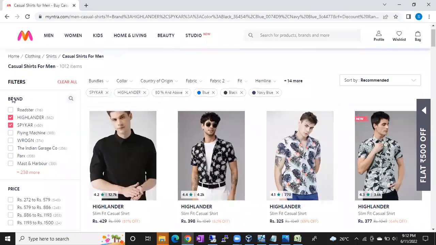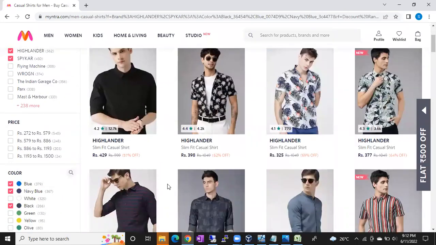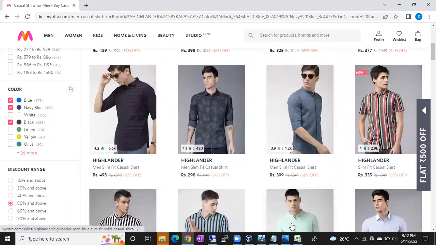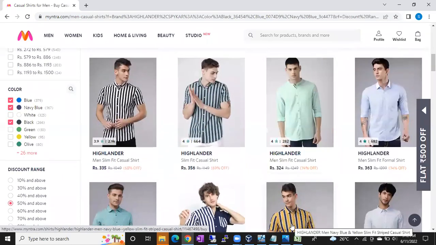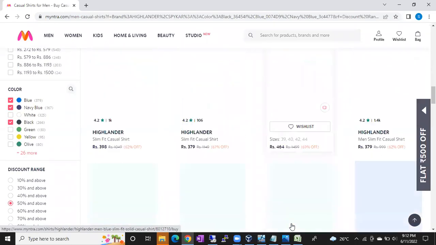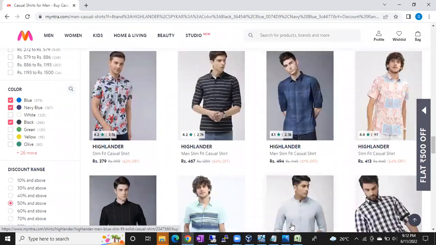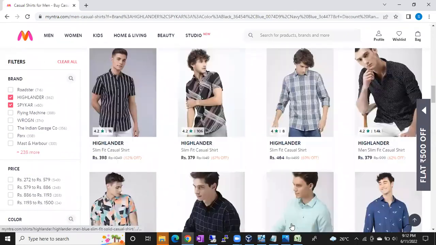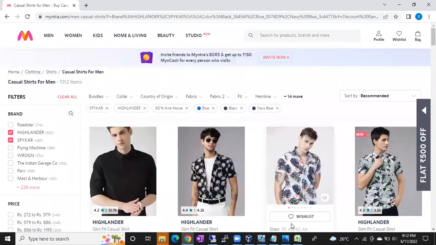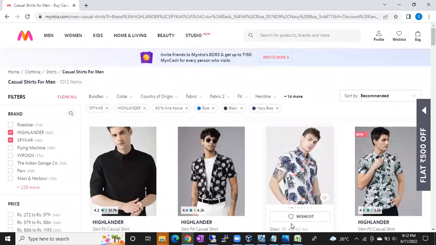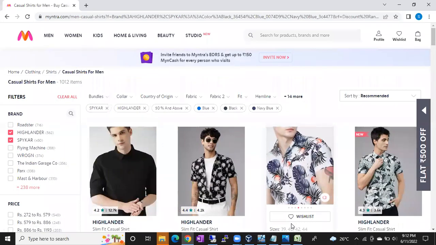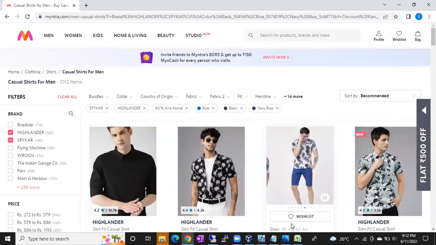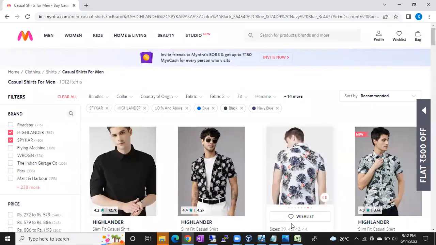Whenever you select each filter, it is filtering the records. Earlier, if you see, 1000 shirts are there. Now, it might be 200, 300 shirts. Based on your condition, the records you are able to fetch. Agree, guys? Everyone? What is meant by filter? Is it clear? Yes. Yes, sir.